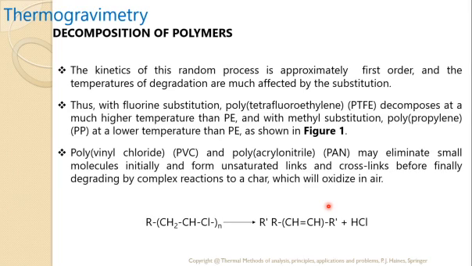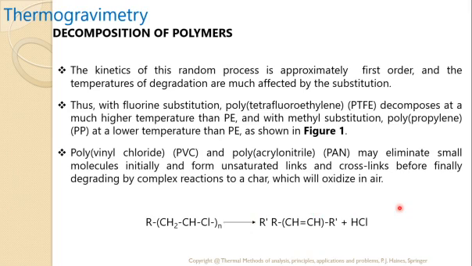Polyvinyl chloride (PVC) and polyacrylonitrile may eliminate small molecules initially and form unsaturated links and cross links before finally degrading by complex reactions to a char, which will oxidize in air. So this is the particular polymer. Whenever we heat this polymer at higher temperature, it will give rise to the formation of HCl. This is the example of polyvinyl chloride, and whenever we heat it, it will give rise to the polyene.